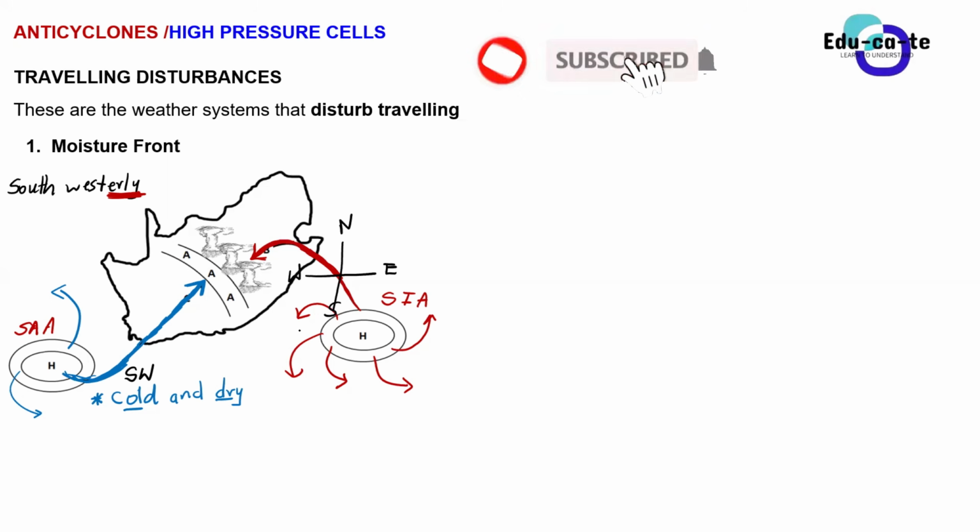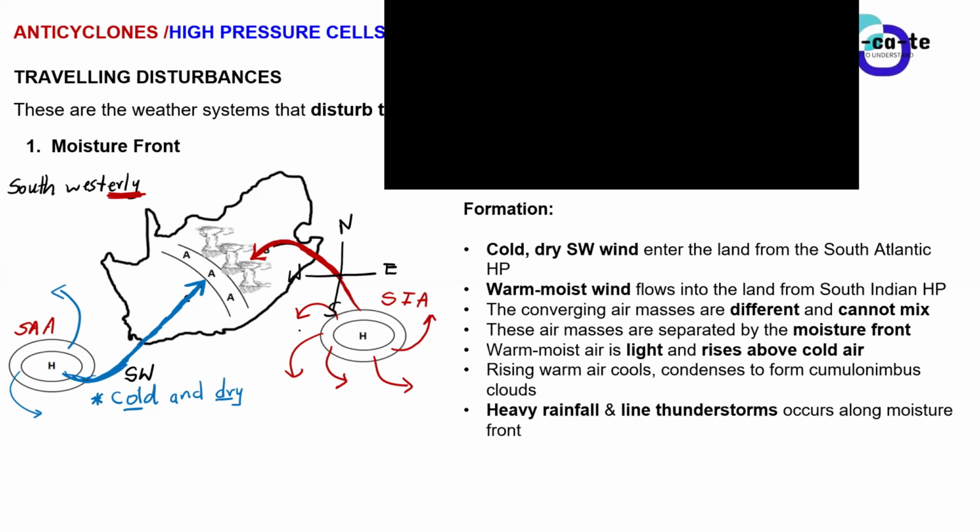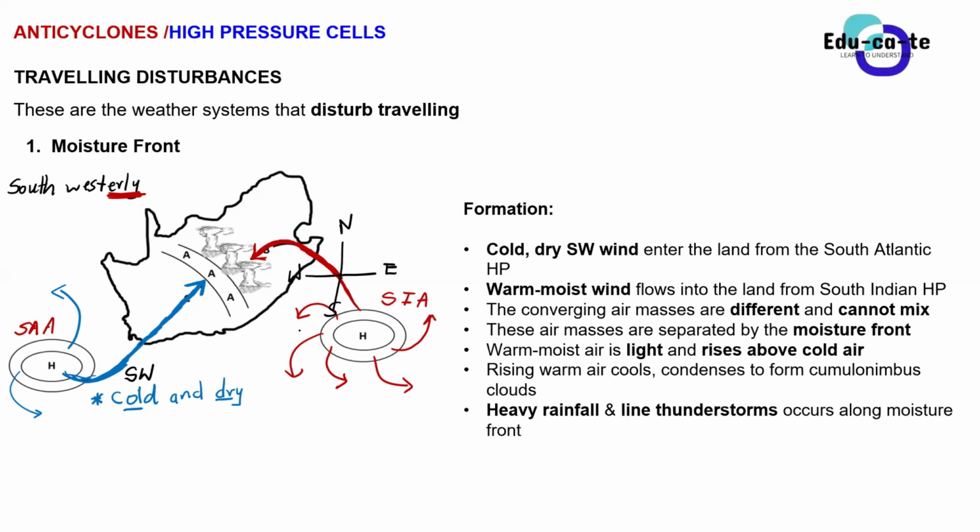Northeasterly. Why northeasterly? Because the wind is coming from the north to the south and from east to west. Really, guys? Where is the wind coming from? It's southeasterly. You guys are guessing. Look at where the wind is coming from properly, guys.